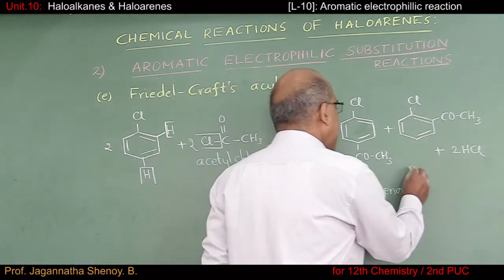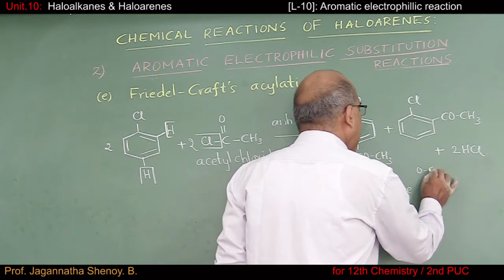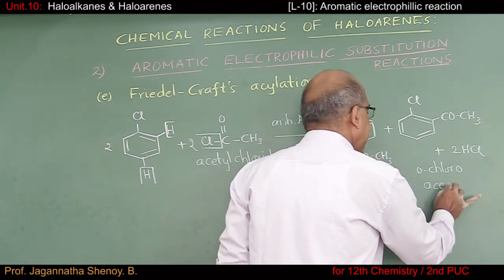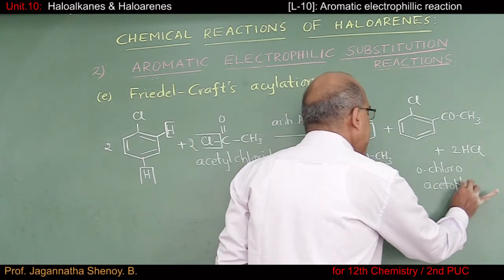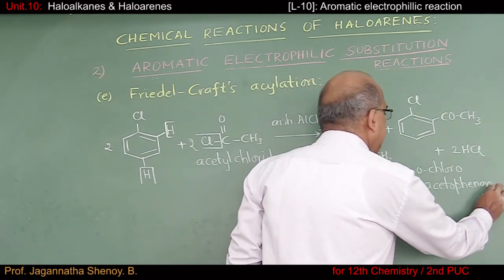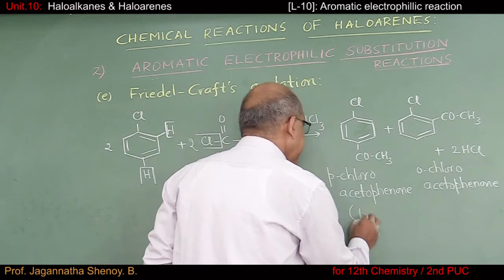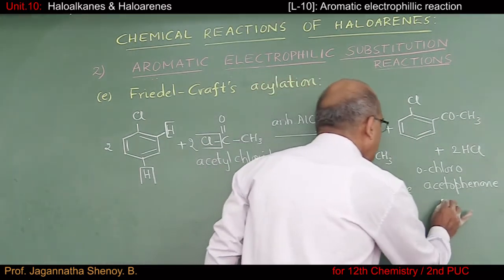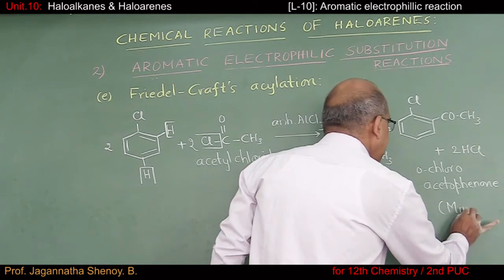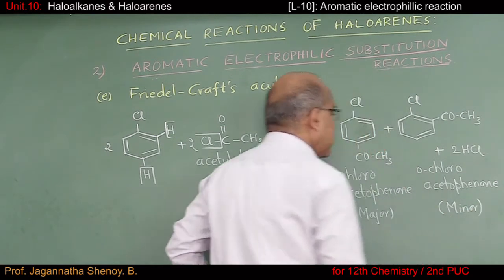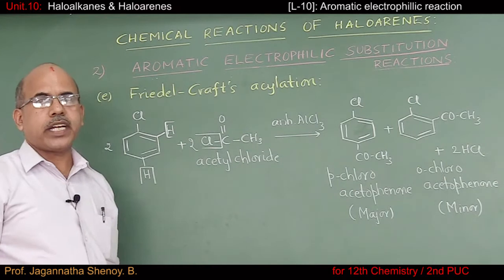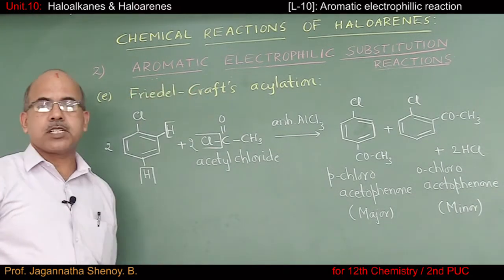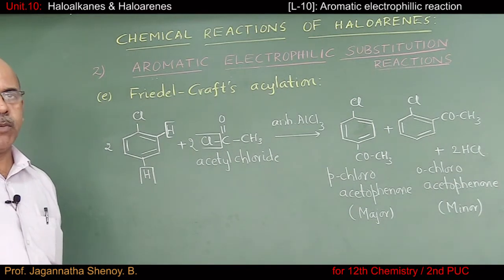And what about this? It has to be orthochloroacetophenone. Here again, the major product is the para isomer and ortho isomer is minor product. So altogether we have studied 5 reactions under aromatic electrophilic substitution reactions of chlorobenzene.